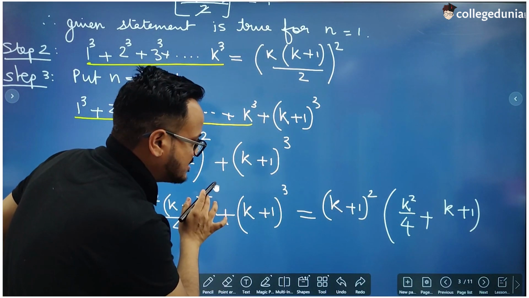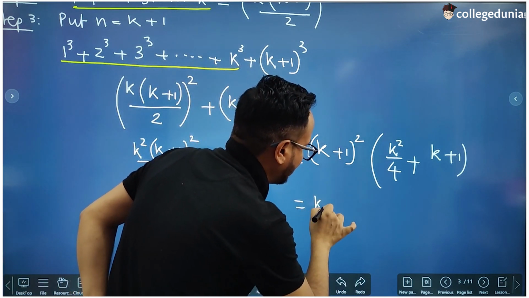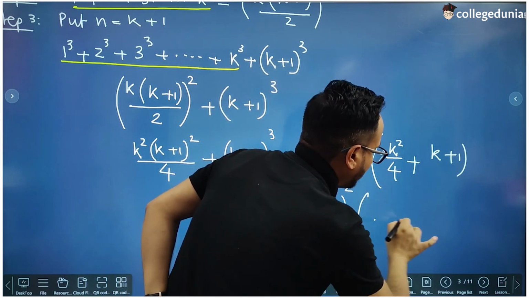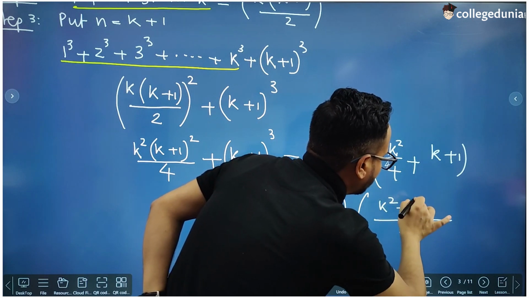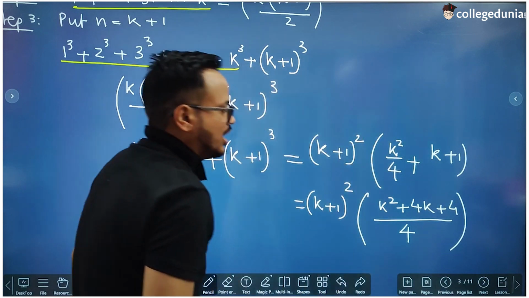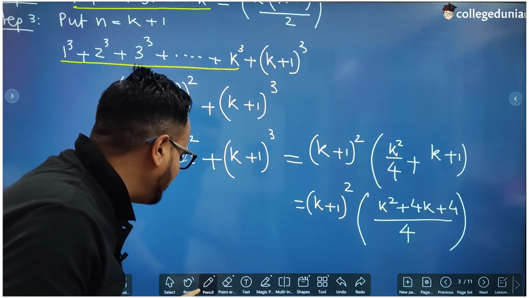Now if we will take LCM, so this is k plus 1 whole square and LCM is 4. Now this is k square plus 4k plus 4. K square plus 4k plus 4 is clearly the square of k plus 2.